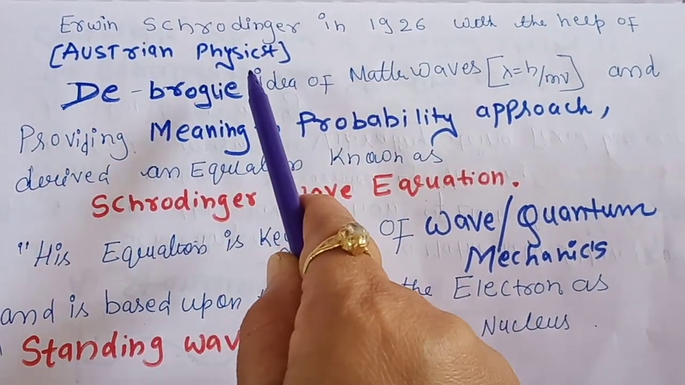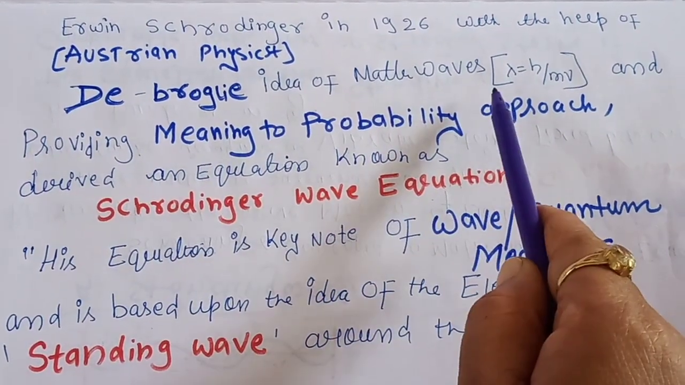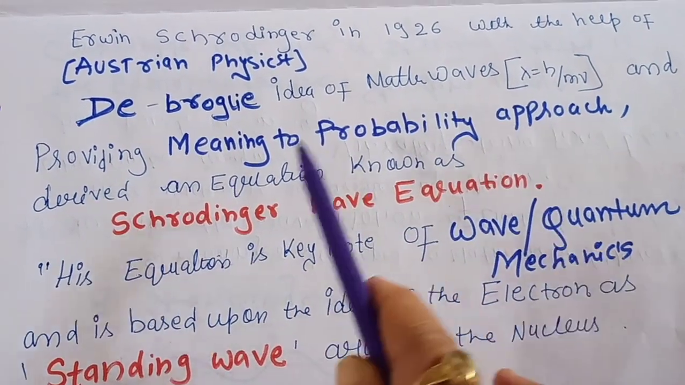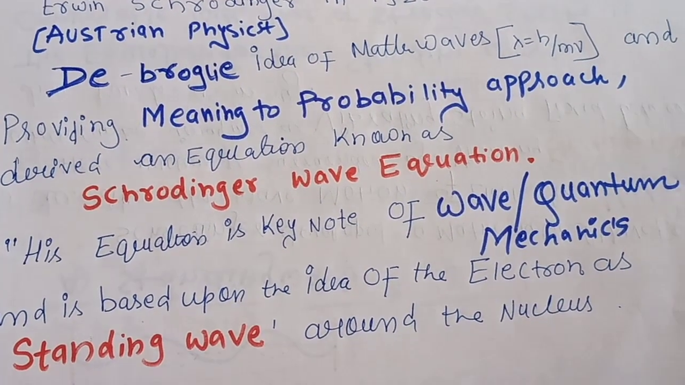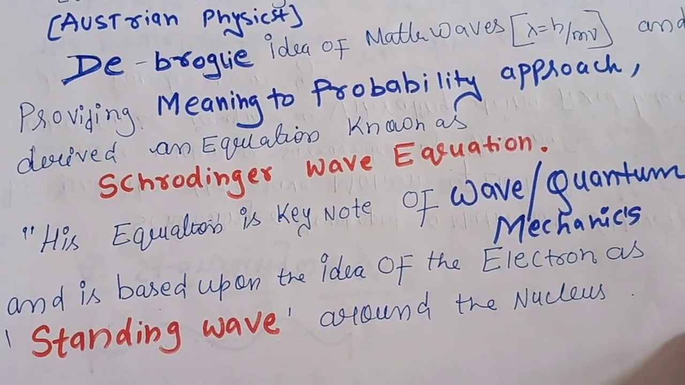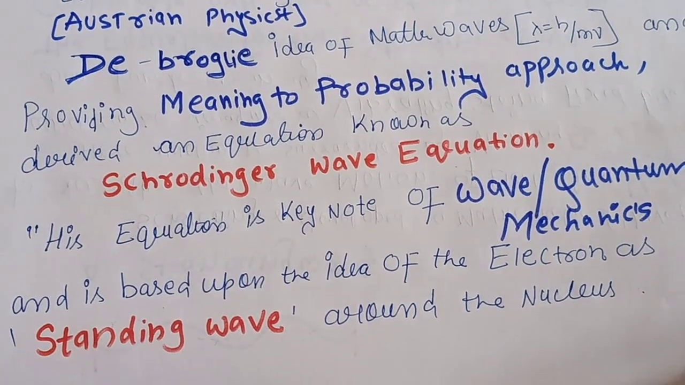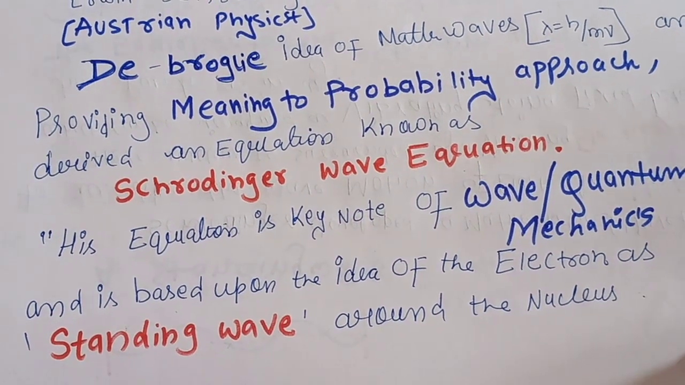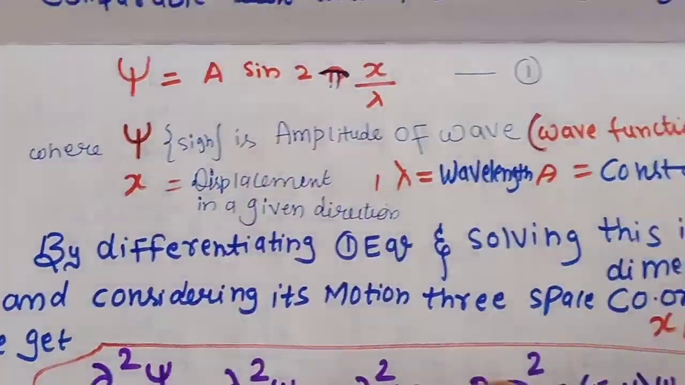Schrodinger, an Austrian physicist, in 1926, with the help of the de Broglie idea of the matter wave, that is lambda equals h upon mv, and giving meaning to the probability approach, derived an equation known as the Schrodinger wave equation. This equation is the keynote of wave mechanics or quantum mechanics, and it is based upon the idea of the electron as a standing wave around the nucleus. We can say that the electron is revolving around the nucleus in the form of a wave. So the Schrodinger equation considers the electron as a standing wave.